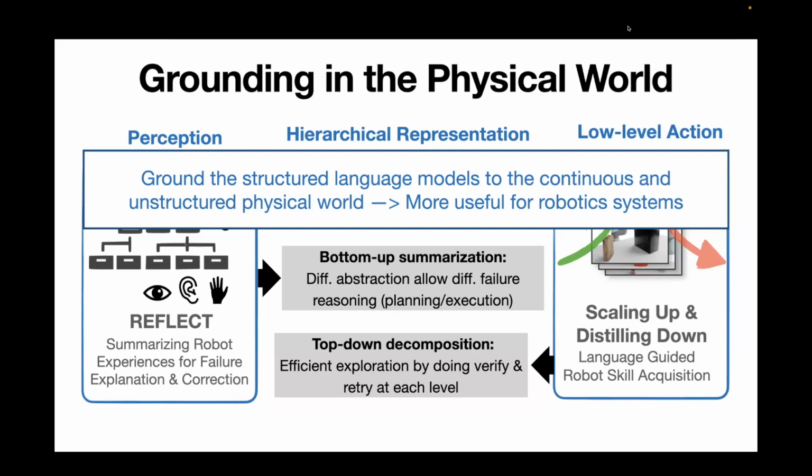Hi, I had a question about the scaling up and distilling down. I know in scaling up, you're recording successes and failures into the robot experience. Are you able to use those failures to help teach the visual motor policy what not to do, or are you just training on the successes? Yeah, that's a very good question. So the question is, in the scaling up part, we're collecting data with both positive and negative data, and in the distilling part, do we train on both?